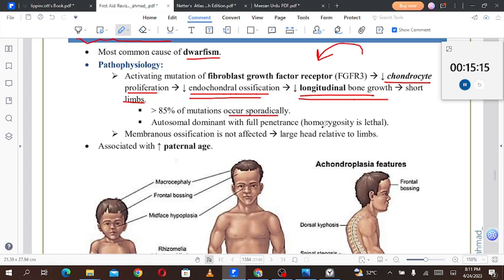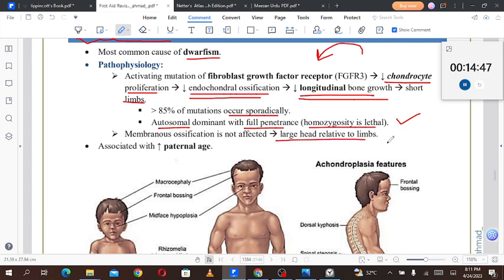More than 85% of mutations occur sporadically in the fibroblast growth factor receptor, and they are activating mutations. It is autosomal dominant with full penetrance, so the person who has that mutant allele will have the disease, and homozygosity is lethal. Membranous ossification is not affected.